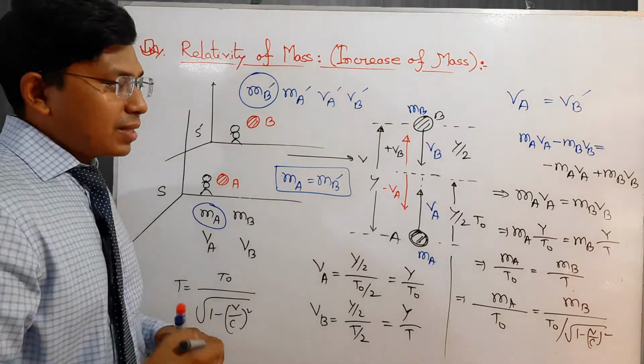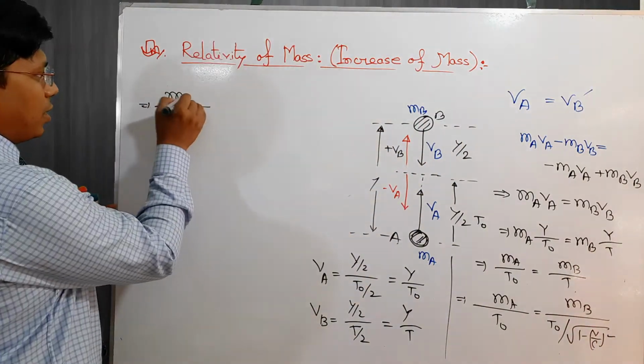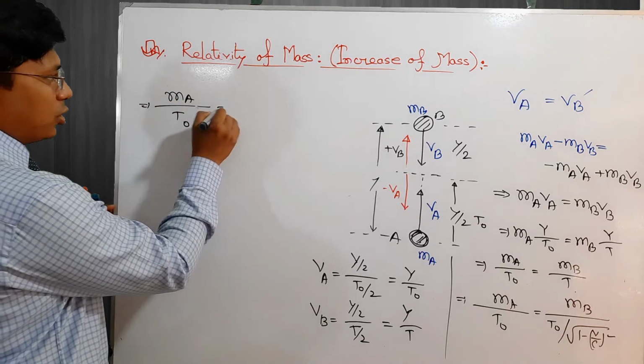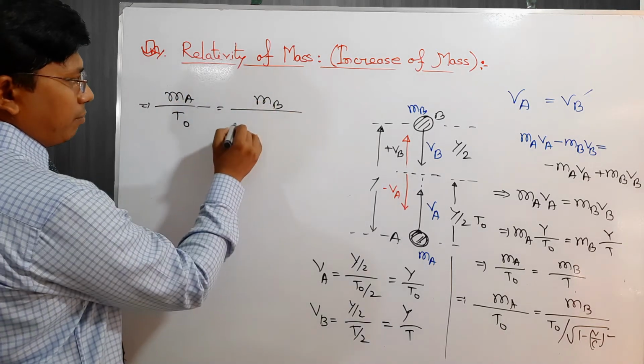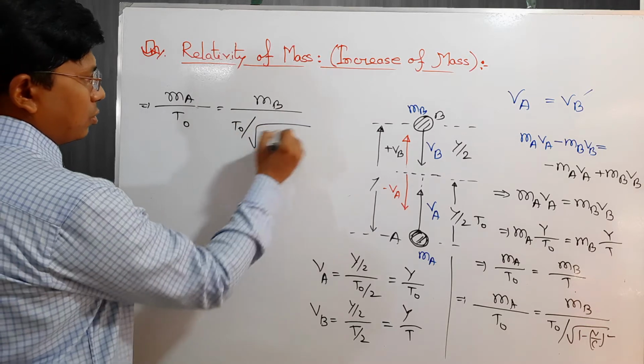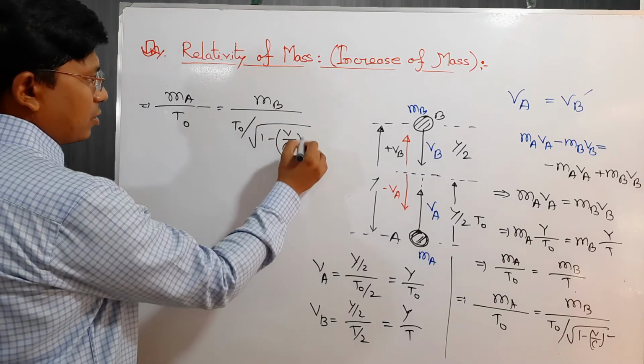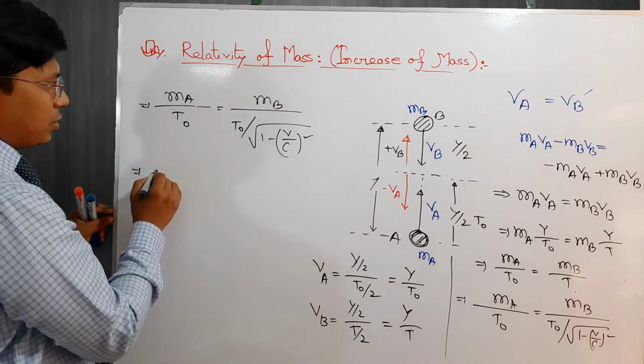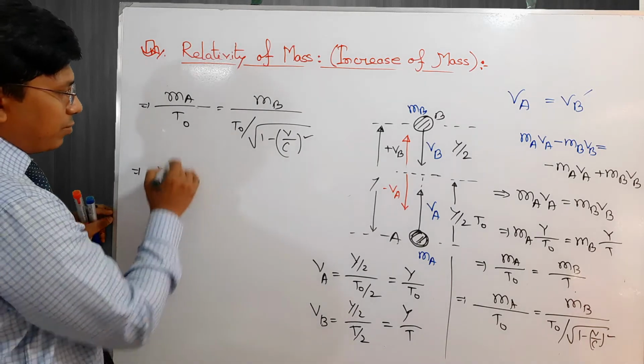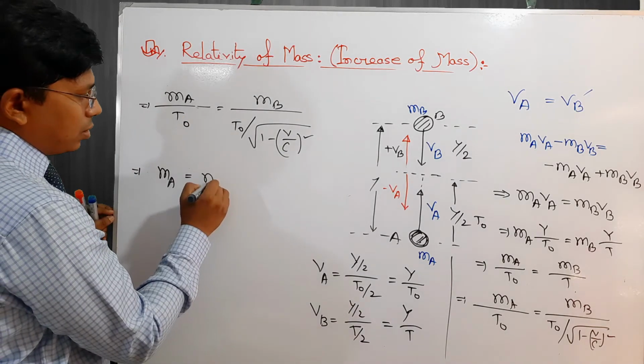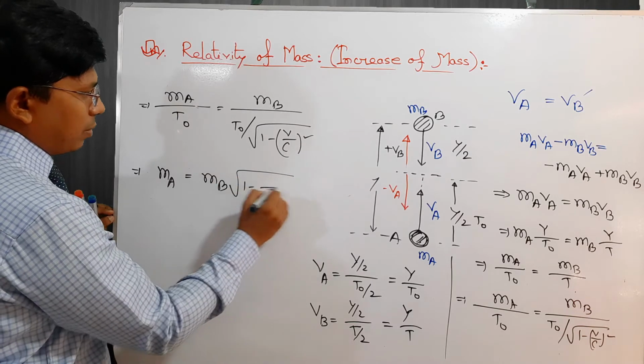After removing t naught, we can write ma equals mb root over 1 minus v by c whole square.